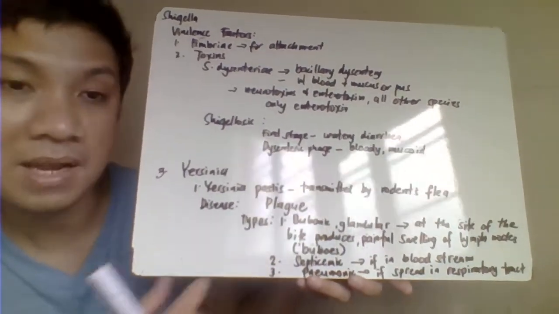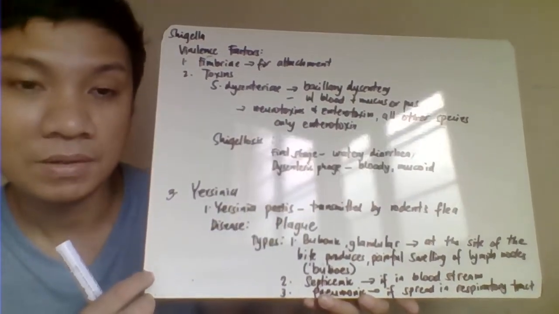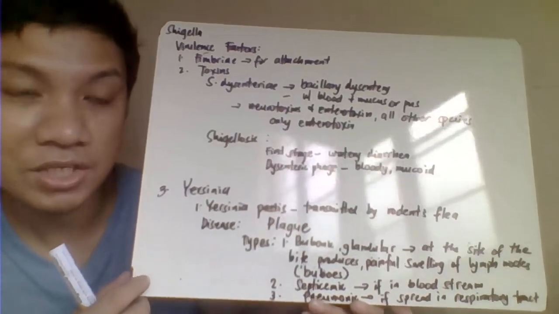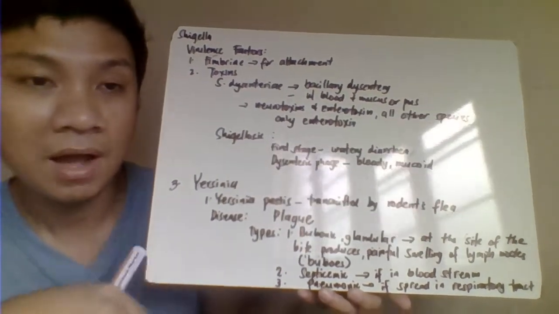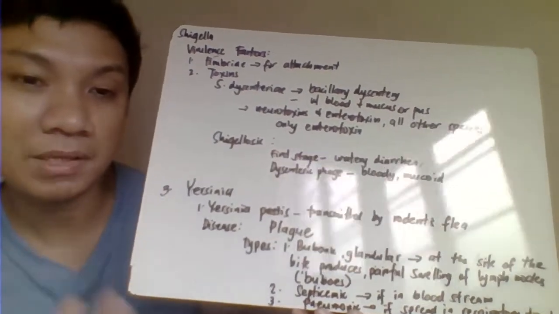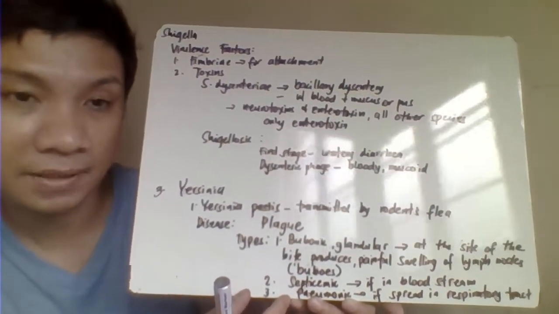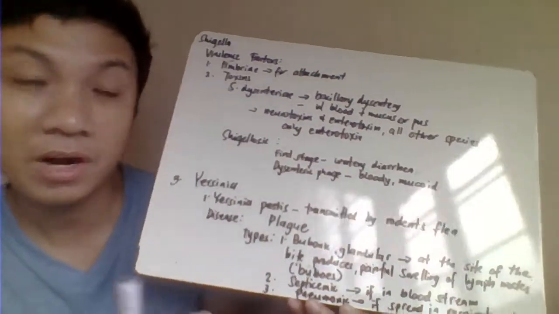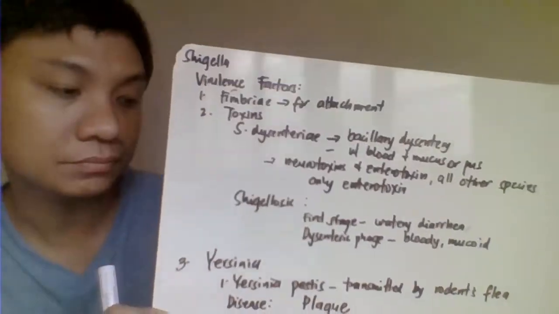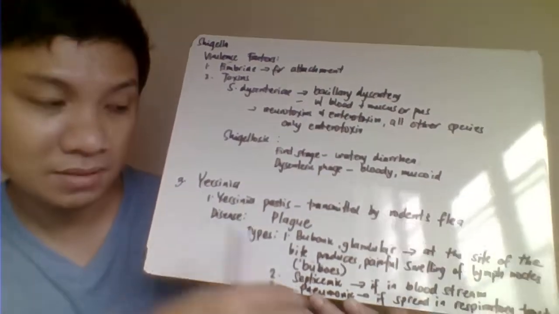Another one, septicemic plague. So, if the bacteria try to gain entry to your blood circulation, it tries to cause sepsis or septicemia. On the other hand, if that one migrates up to your pulmonary tract, respiratory tract, it becomes here your pneumonic type of plague. Most likely, if that one is transmitted by ingestion or by inhalation of the fleas. Pwede din bite, pag pumunta lang siya doon sa taas. Pero pag in-inhale mga fleas, automatic magiging pneumonic agad siya.